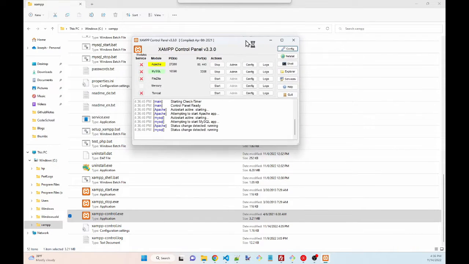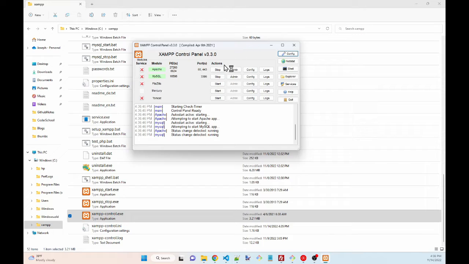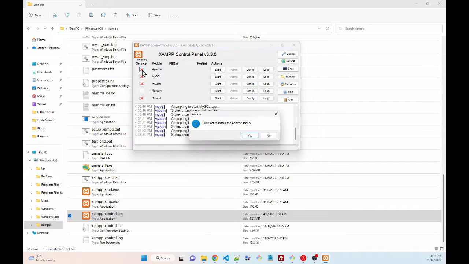Okay, now that we're in administrator, make sure to stop both Apache and MySQL. And at this point, we click on Apache where the X is. It says click yes to install the Apache service. Yes. Notice there's a check mark there now.